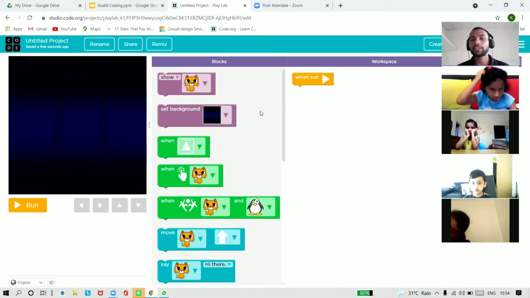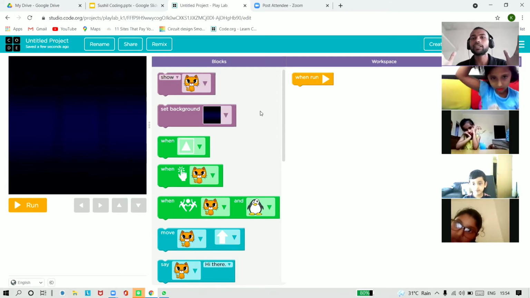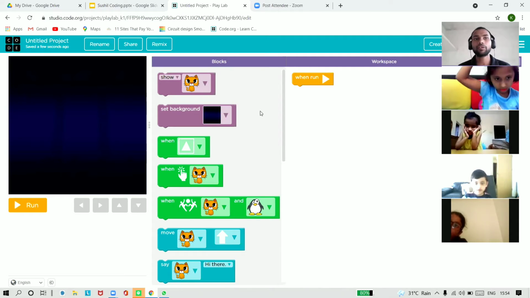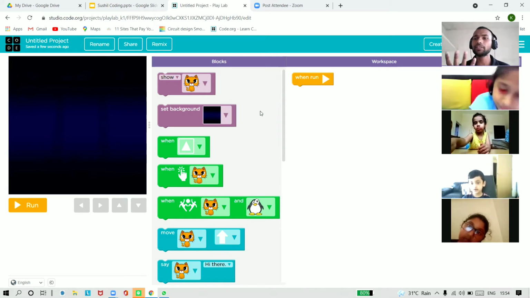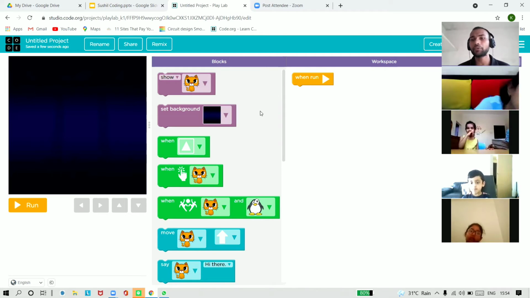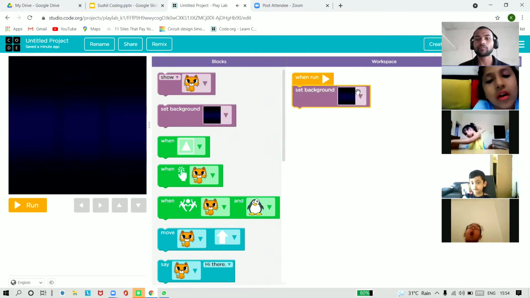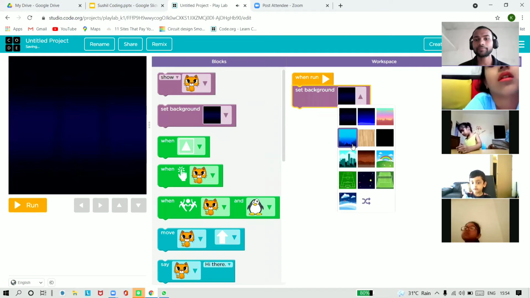Whenever we play some game, we have some kind of background, some kind of stage. Like when you see magic, you must have seen it on a stage or in videos somewhere. There is always some kind of stage or background. So for making any game, first we set up the scene. So I'm setting up the background. You can change your background to anything, like if you want something like this.